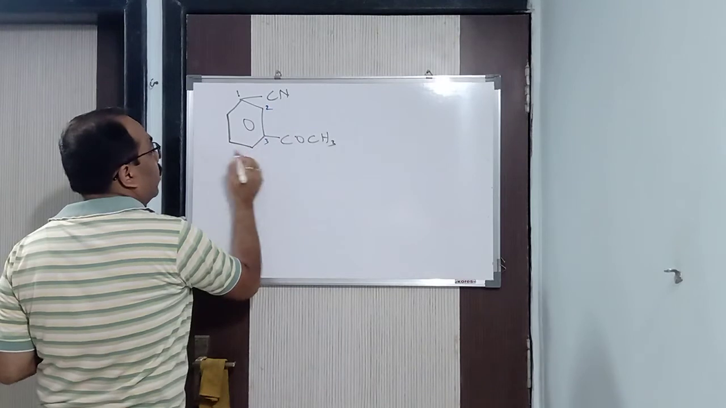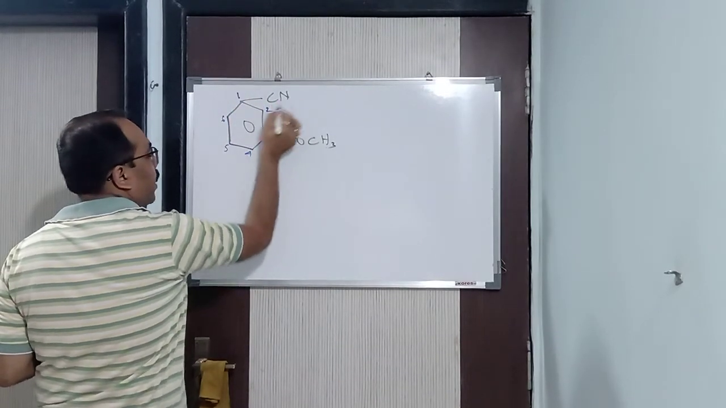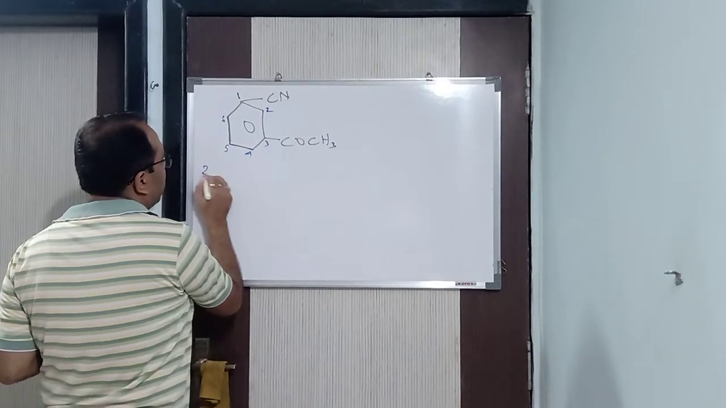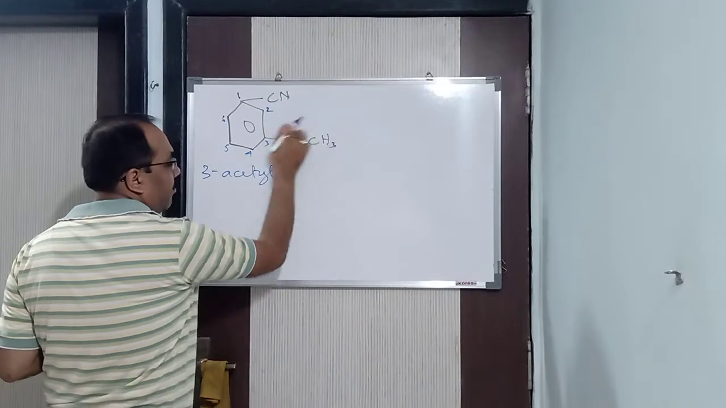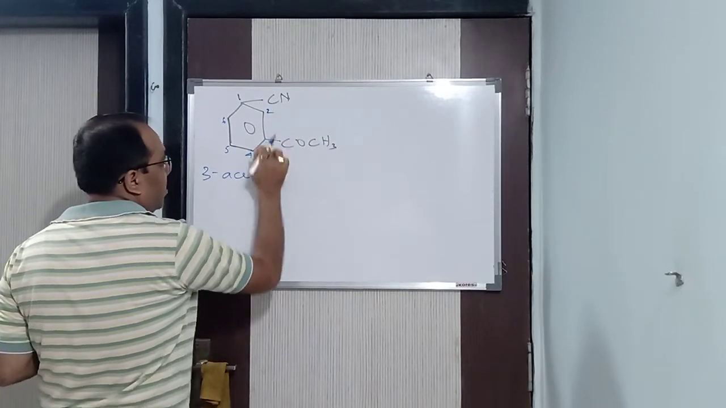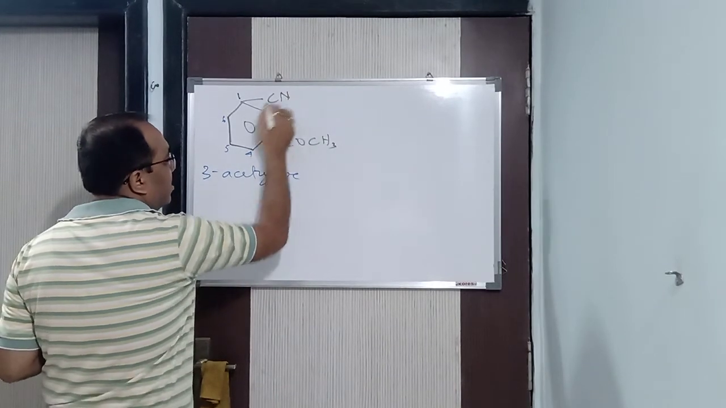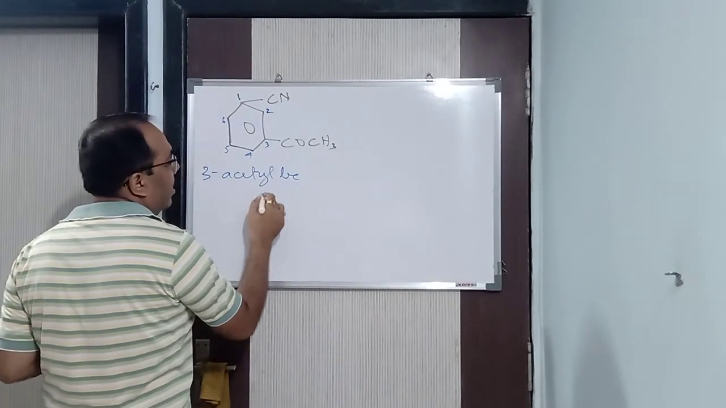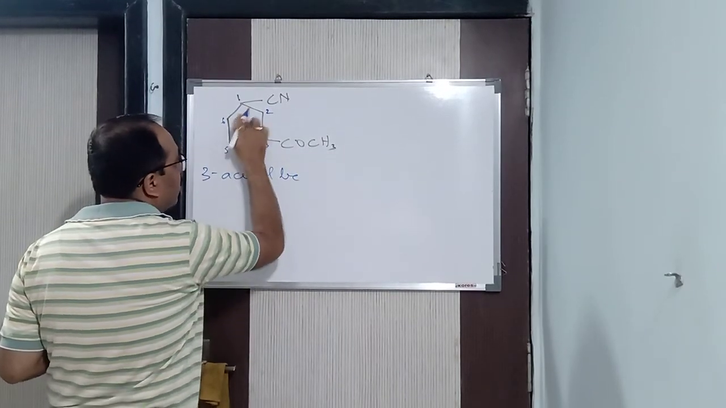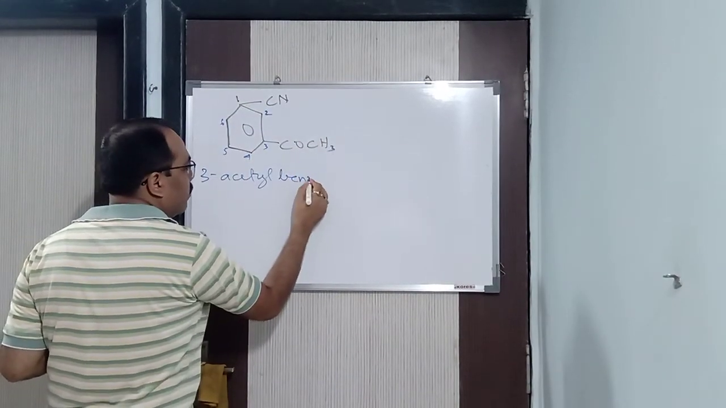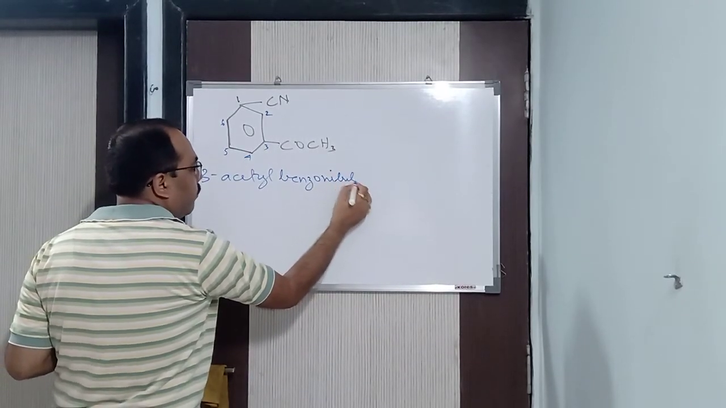1, 2, 3, 4, 5 and 6. This is the first question. This is your primary functional group. So we can write it as 3-acetyl. The secondary prefix is acetyl. Then this is benzene, and CN is your nitrile. So we can say benzene nitrile or benzonitrile. Benzene ring with C is what? Benzo, so from benzene it becomes benzonitrile.